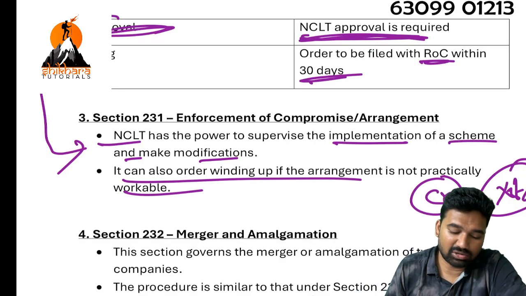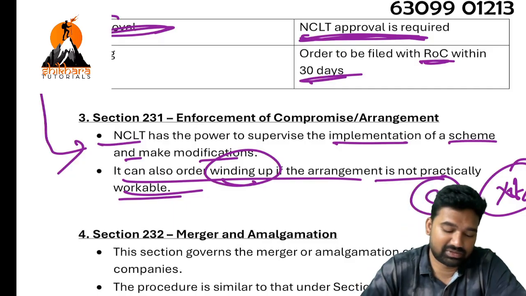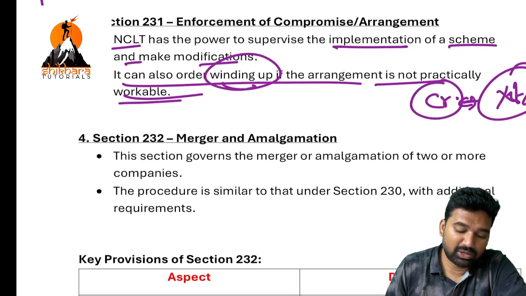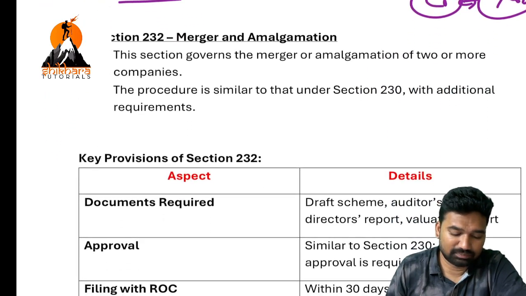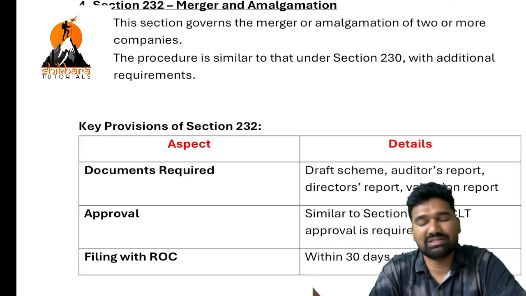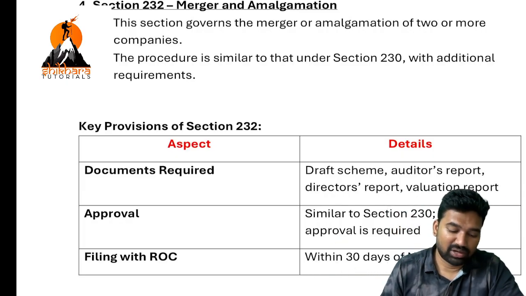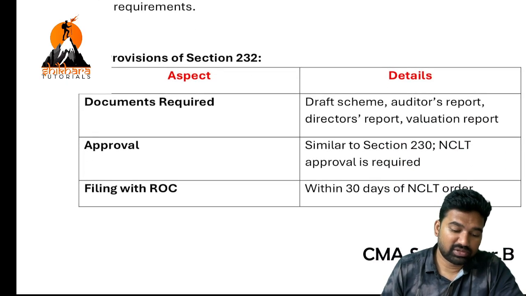See here, it can also order winding up if the arrangement is not practically workable. Okay, NCLT has that much powers. So 232, mergers and amalgamation. Compromise, arrangement, amalgamation. Amalgamation, there is nothing to discuss separately, simply two in one. So key provisions of 232.